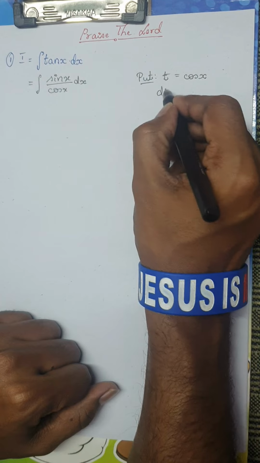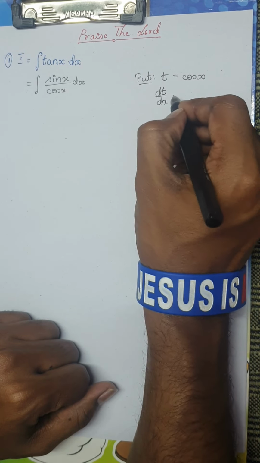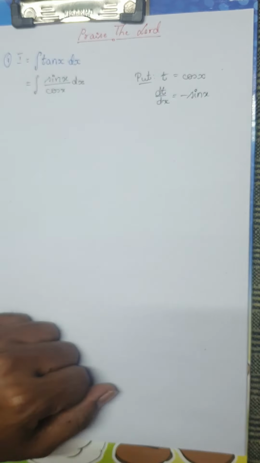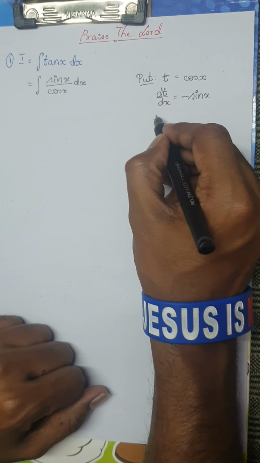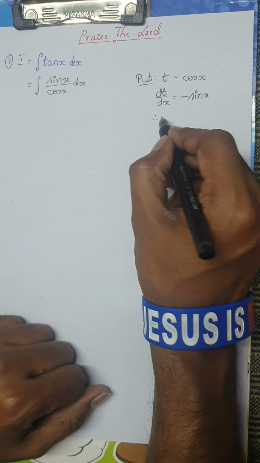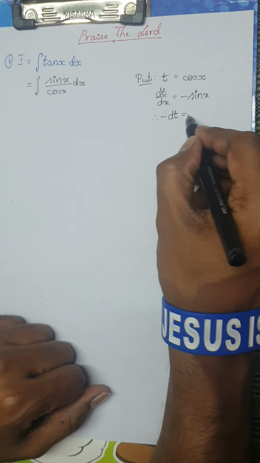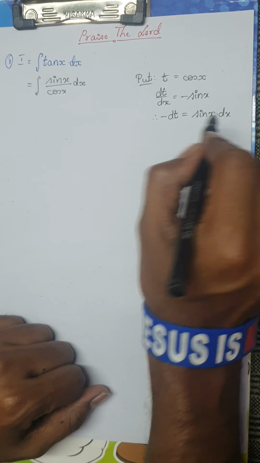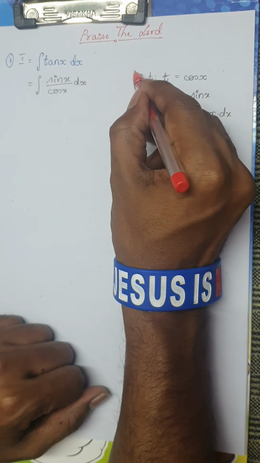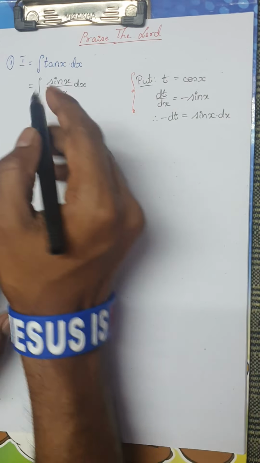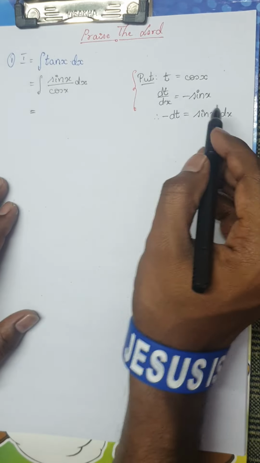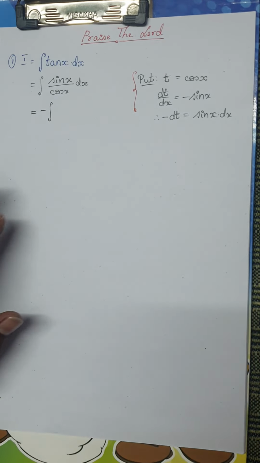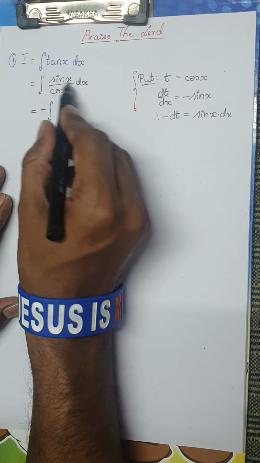So now differentiating with respect to x, dt by dx would be, what is the derivative of cos? We know the derivative of cos is minus sin. Therefore, shifting this minus sign to the left hand side, minus dt would be sin x into dx. This is the substitution part. I will keep it aside. So the integral becomes, remember I have minus dt, so I am going to keep this minus outside. Minus outside, integral of sin x dx.